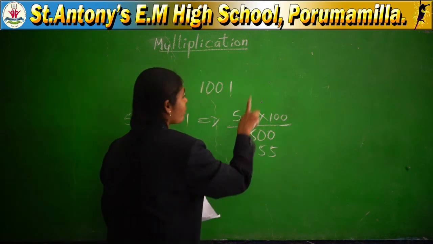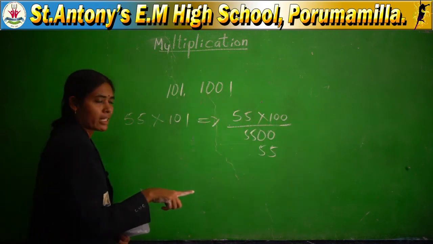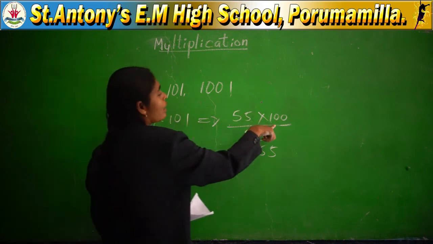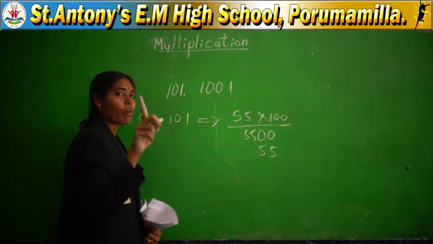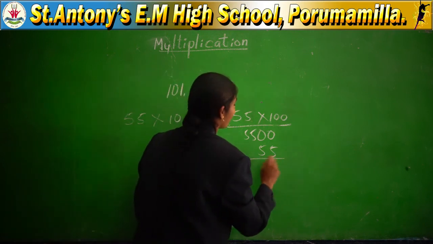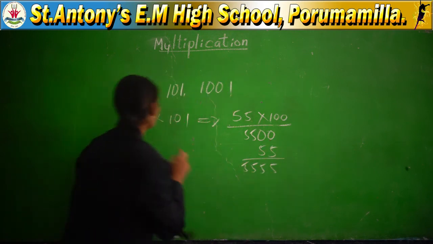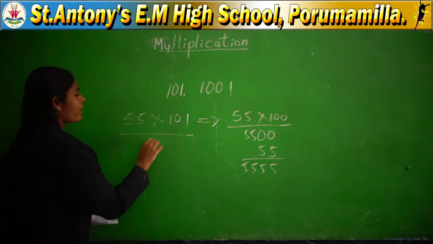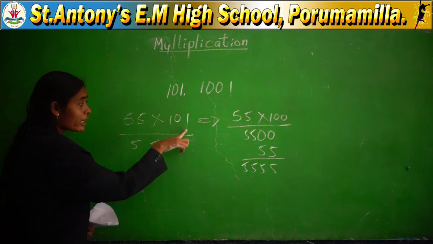55, 55 101 times you have to make it. Then only you will get the product. Here we did 55 100 times. One time you have to add. 5, 5, 5, 5. If you do it this way, you get the same answer. 1 5 is a 5, 1 5 is a 5. You completed one digit.